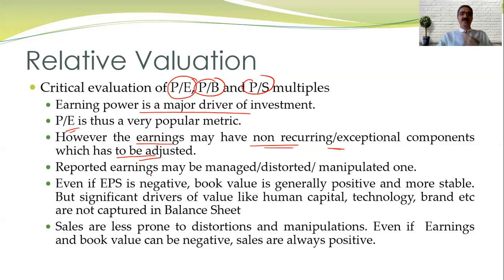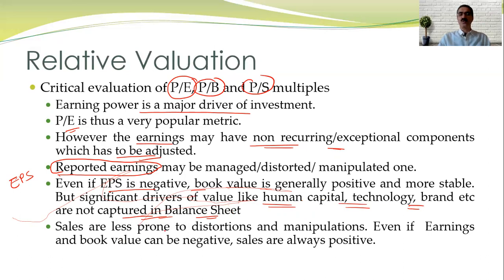Then reported earnings may be managed, distorted, manipulated. So as I said, the denominator of P/E, earning per share, can be manipulated, that we can control. Even if EPS is negative, book value is generally positive and more stable. But significant drivers of value like human capital, technology, brand are not captured in the balance sheet. So we will not have that valuation. While we calculate the relative valuation, these things are not taken into consideration. Whatever is in the books is there.